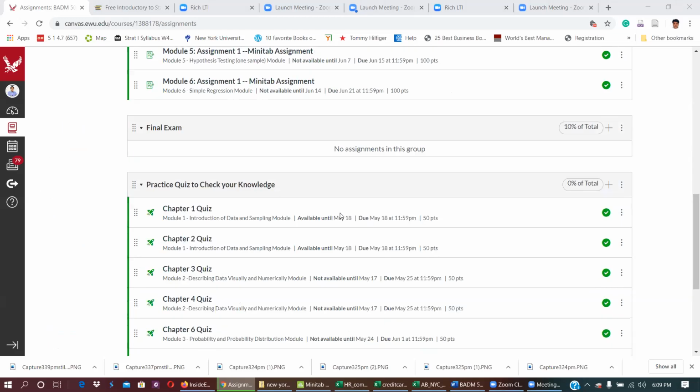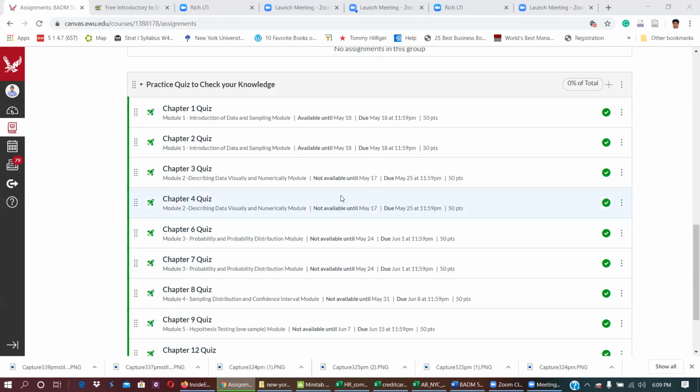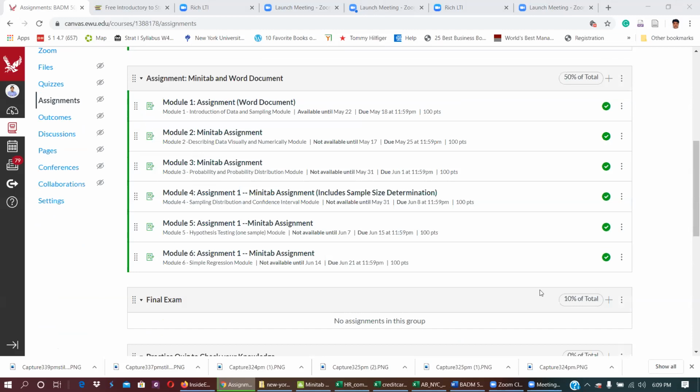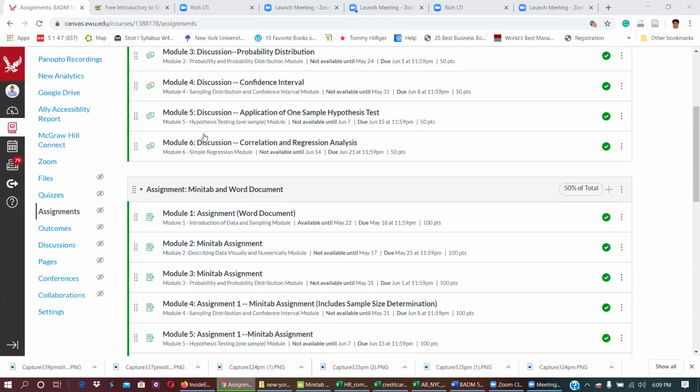And the quizzes are for your own knowledge testing, and this has 0 weightage. At the end, we will have the final exam, which is 10% of weightage, which will cover topic 1 to topic 5, meaning week 1 to week 5, because you will not have enough time at that point to finish module 6.